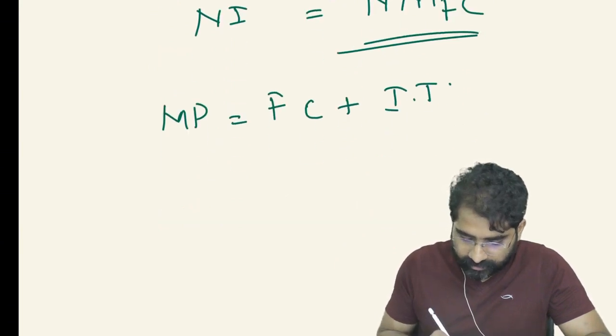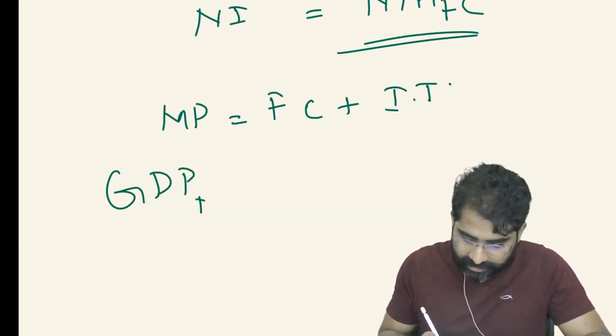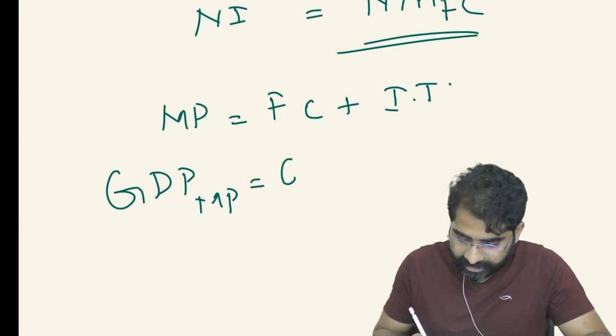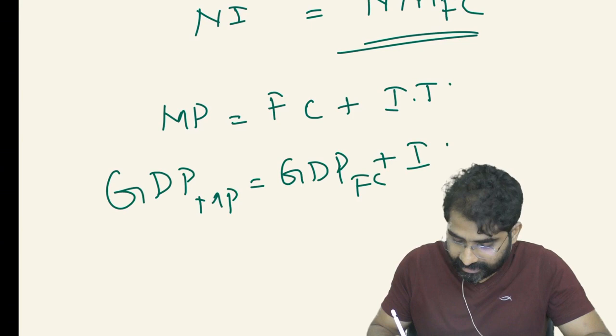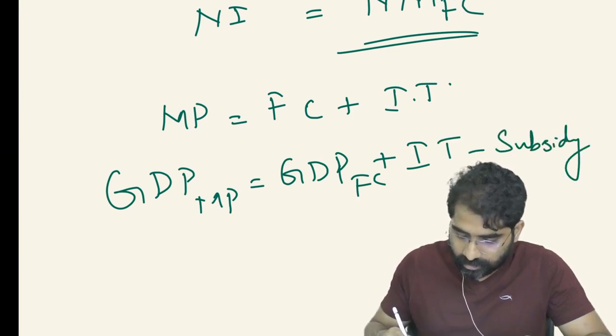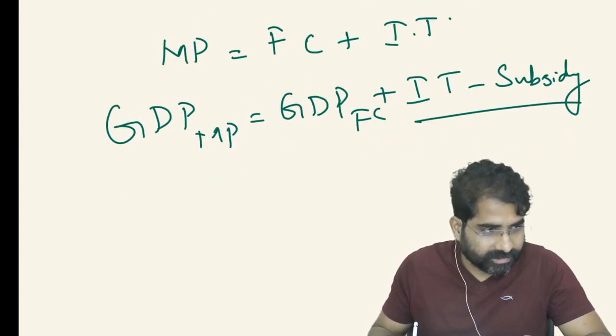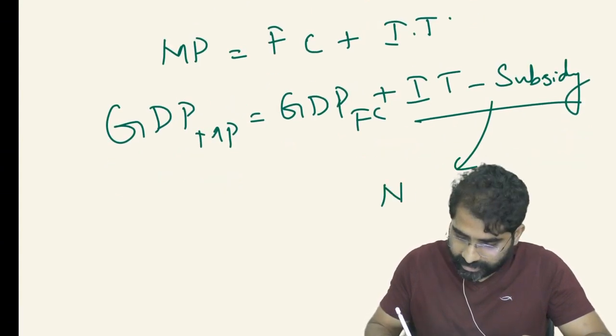So GDP at market price is equal to GDP at factor cost plus indirect taxes minus subsidy. This indirect tax minus subsidy I can also call net indirect tax.